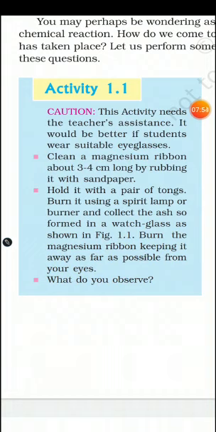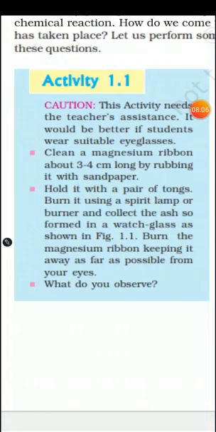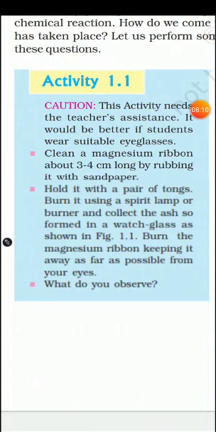Burn it using a spirit lamp or burner and collect the ash so formed in a watch glass. That is, after burning, it forms a metal oxide in the form of ash, which we collect in the watch glass, that you had already observed in that diagram.